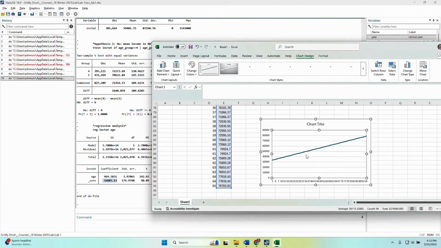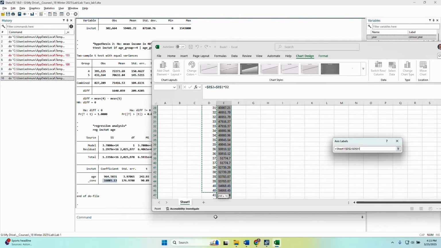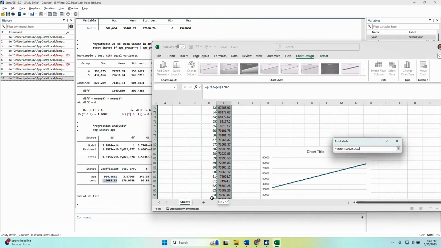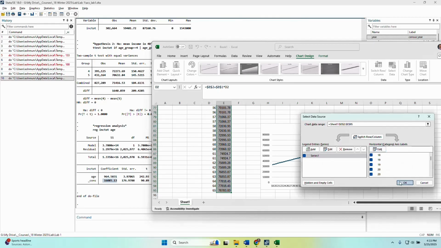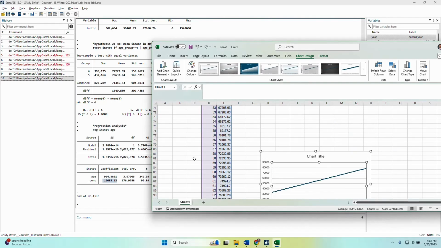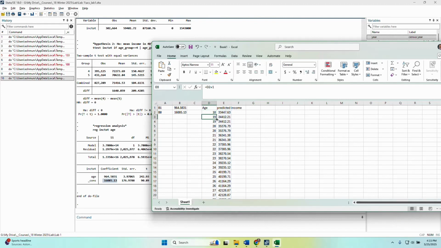Let's select the data for our x variable. So x is going from 18 to 65. Uh-oh, that's not good. So it's a little jagged. That's not supposed to be. And that's because I have 18, 19, 19. So let's just go ahead and click there.